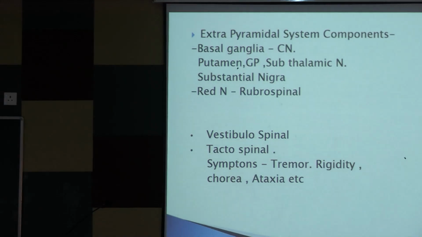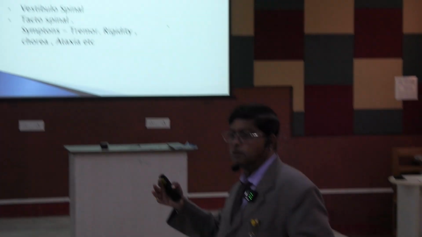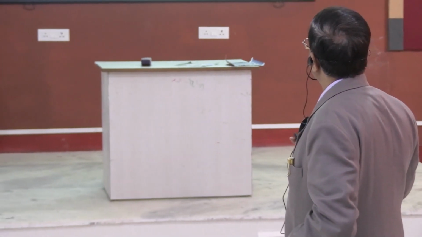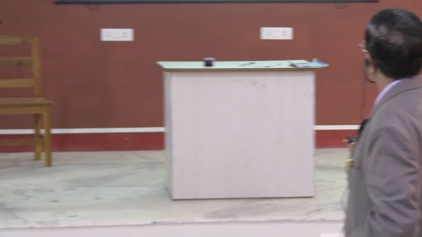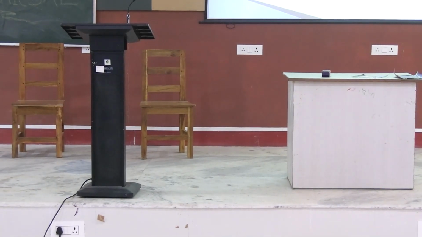Now, the extrapyramidal system. I already discussed that this motor system is influenced by the extrapyramidal system. It includes the basal ganglia, putamen, and substantia nigra. We have seen in this cross section of the midbrain there is a substantia nigra, there is a red nucleus.